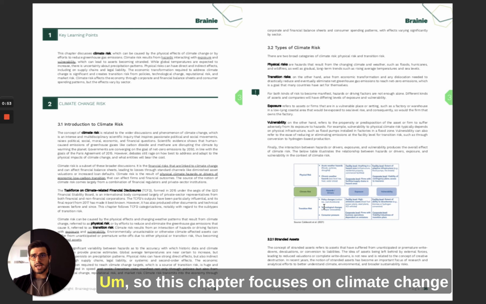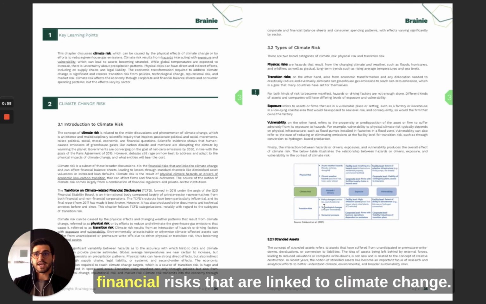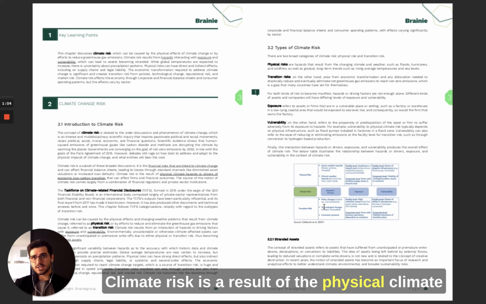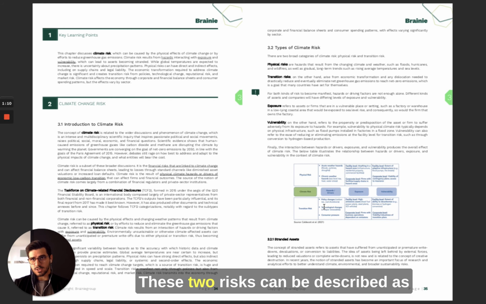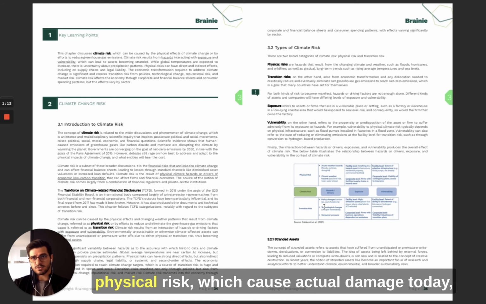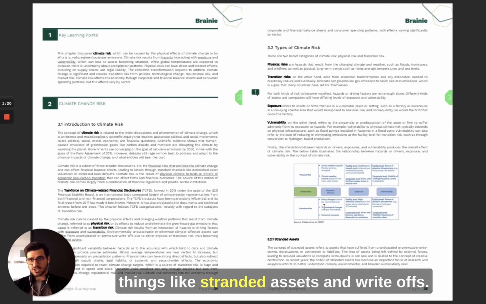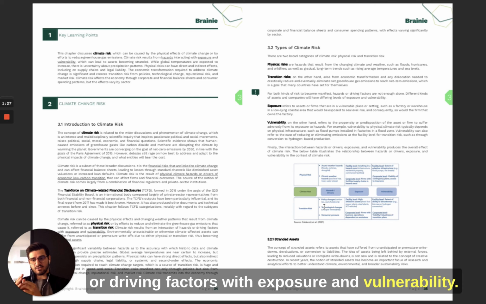The chapter focuses on climate change risk, and with that we particularly talk about financial risks that are linked to climate change. Climate risk is a result of the physical climate hazards and drivers of economic low carbon transition. These two risks can be described as physical risk, which cause actual damage today, and transition risks, which can lead to things like stranded assets and write-offs. Climate risk results from an interaction of hazards or driving factors with exposure and vulnerability.